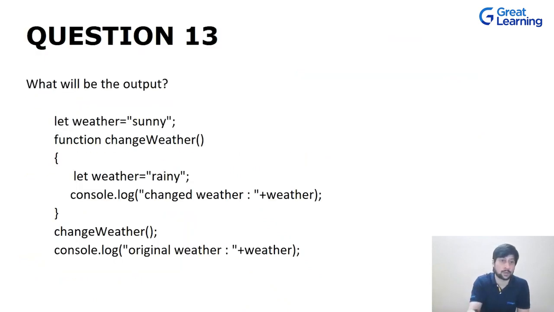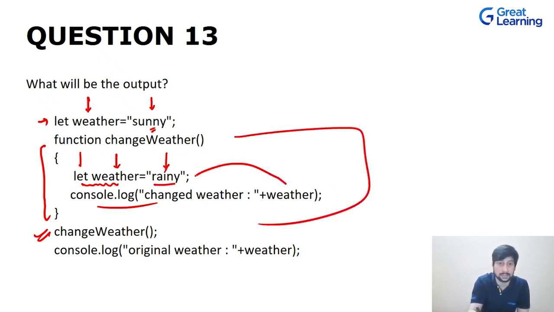Now let's move on to the next question. We have defined over here a weather variable with the help of let, and we have initialized this value to sunny. Then we have this function changeWeather over here, and we are calling it over here. So once we are calling it, it would go into this function, and it has created one more variable, that is weather, with the help of the let keyword, and it has initialized it to rainy. Now you're trying to access this weather. Now obviously, since it is in this block, it will refer to this rainy.